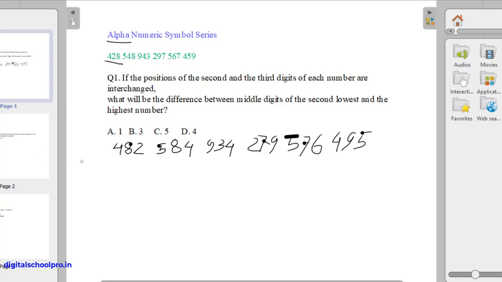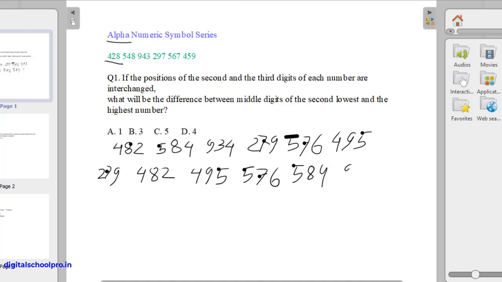So now let's arrange these in ascending order, that is from small number to big one. The smallest is 279. Then we have 482. Then 495. Then 576. Then 584. Then 934.